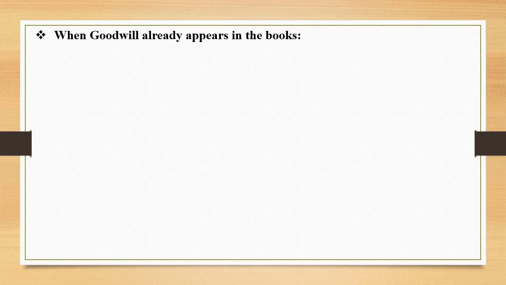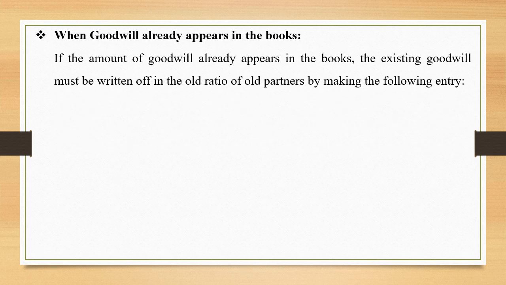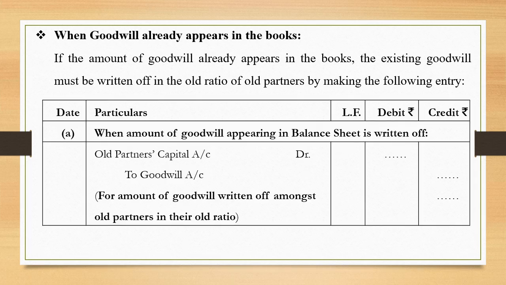What entry shall we pass for goodwill which has already been created by the partners in the firm? When goodwill appears in the books, if the amount of goodwill already appears in the books, the existing goodwill must be written off in the old ratio of old partners by making the following entry. You can see the entry there. Old partners' capital account debited to goodwill account.